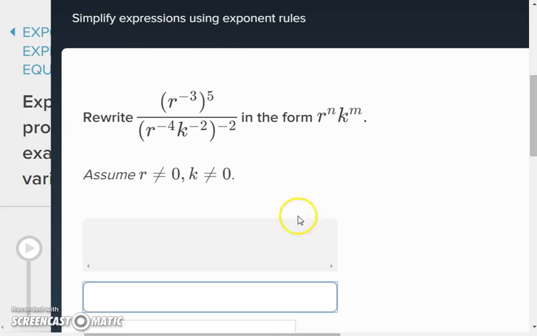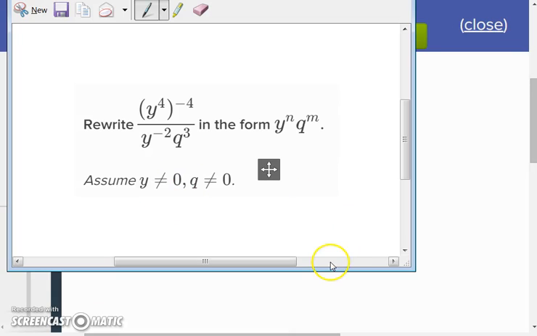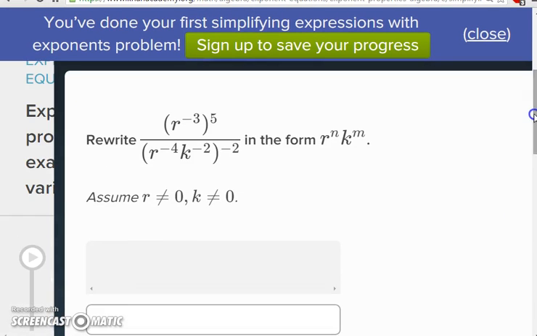All right, so I'm going to do one more. Normally I do two, but these do take a little while. So I have to scroll up for this one.